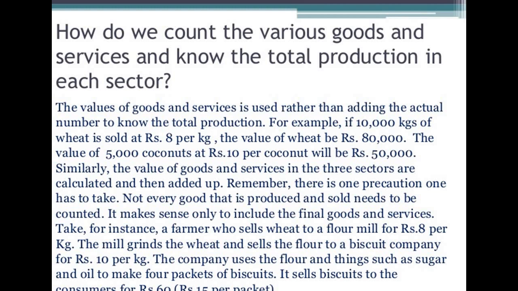Similarly, 5,000 coconuts at rupees 10 per coconut is 50,000. So we will calculate only 50,000. The value of coconut is 50,000. Similarly, the value of goods and services in the three sectors are calculated and then added up.